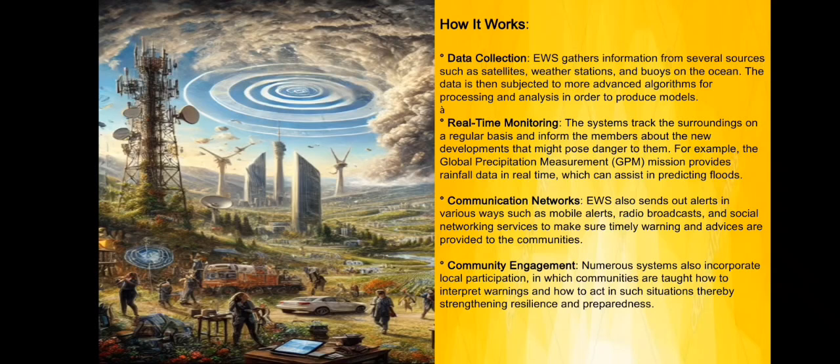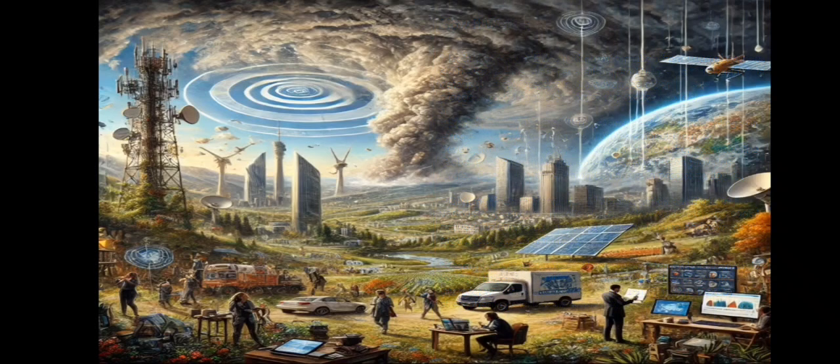AWS use technology to collect weather data from satellites, weather stations, and ocean buoys, and then predict future events with tools like machine learning. These systems send out warnings through mobile alerts, radio, TV, and social media, so people can prepare and stay safe. However, not all countries have the same access to AWS, and some people may not trust the warnings. Overall, AWS are important for saving lives, reducing economic loss, and involving communities in disaster response.